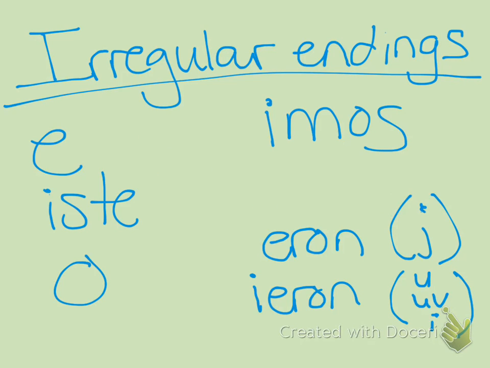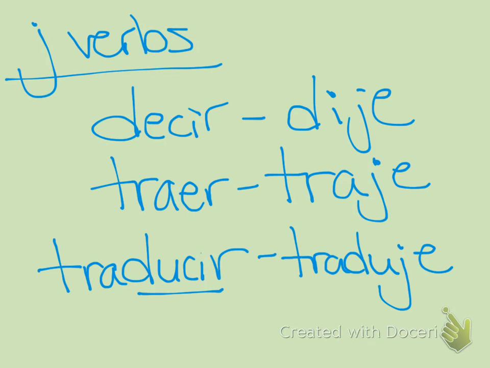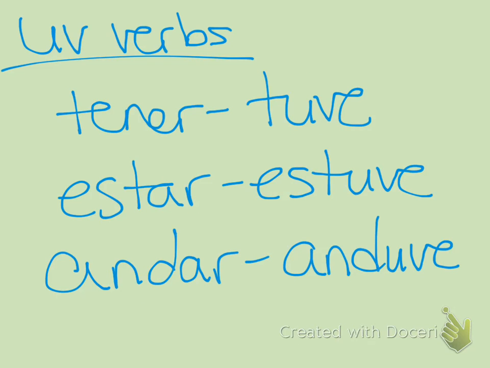And then on that last page of Paco notes, all the verbs have the same irregular endings. They're a, iste, o, imos, and either eron or ieron. If it's a J verb, it's eron. If it's a U, UV, or I verb, it's ieron. So remember, the J verbs that we have from Paco notes are decir, which looks like dije or dijiste or dijo, traer, which looks like traje, and anything that ends with ducir, like traducir, for example, would become traduje.